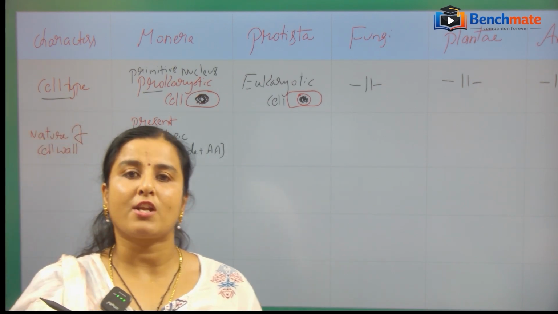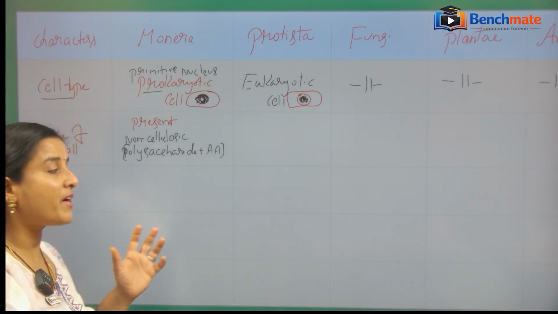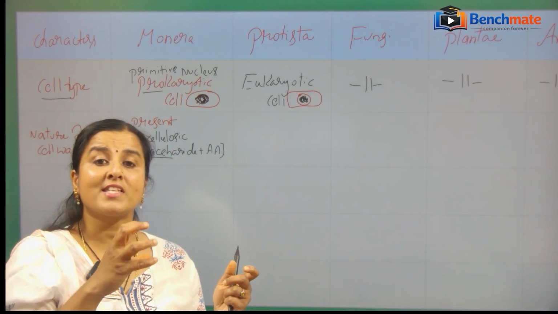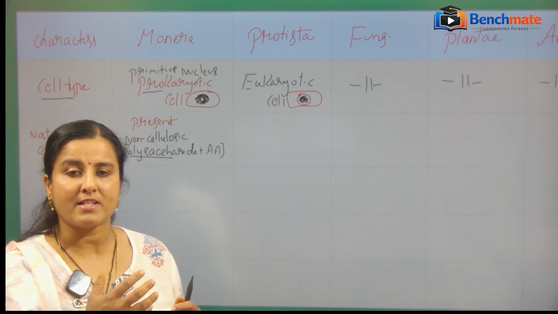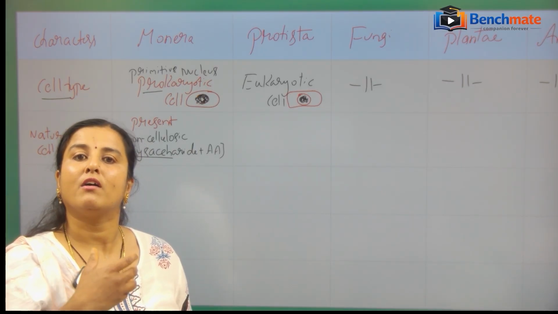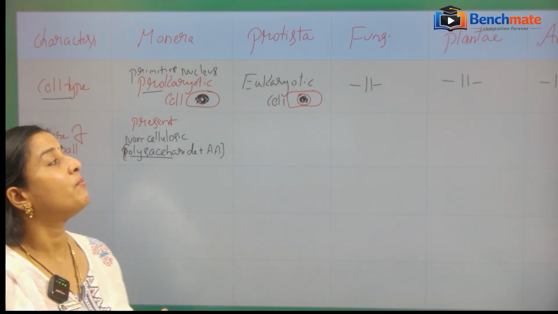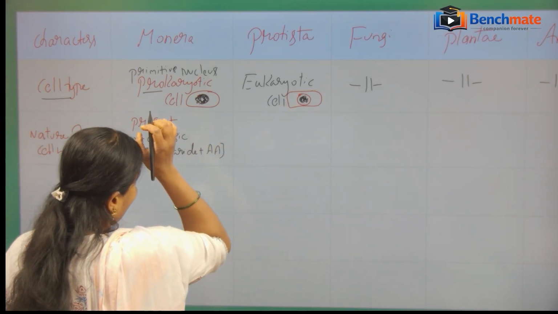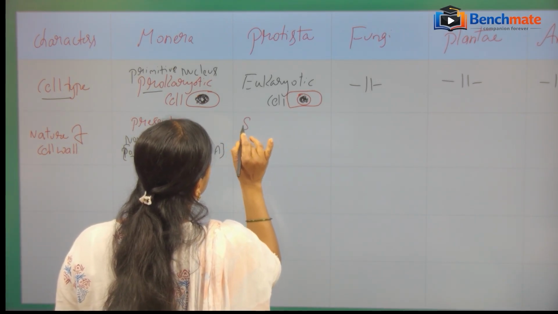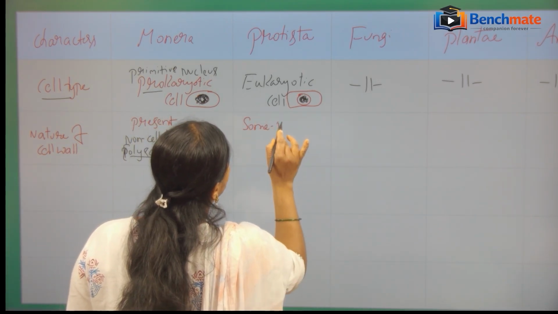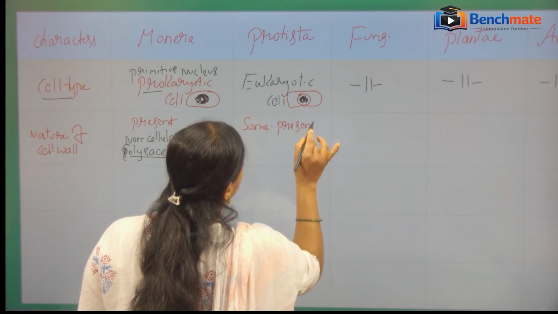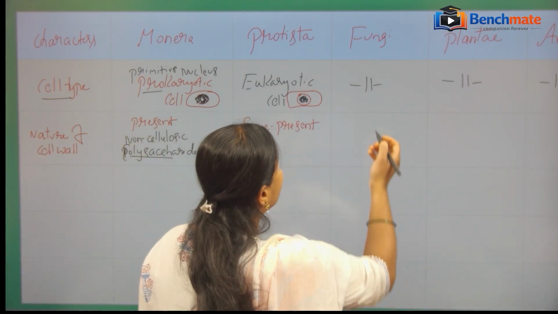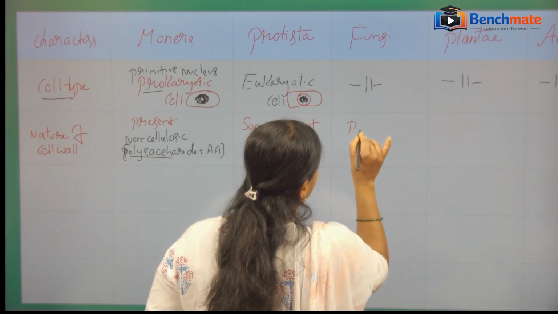The cell wall is non-cellulosic. It is not made up of cellulose, but instead the cell wall is made up of polysaccharides and amino acids. Amino acids and polysaccharides are combined in such a way that they form a component of the cell wall of the organisms that come under the Monera. Then the nature of the cell wall in Protista. In some, the cell wall is present, and that is cellulosic.